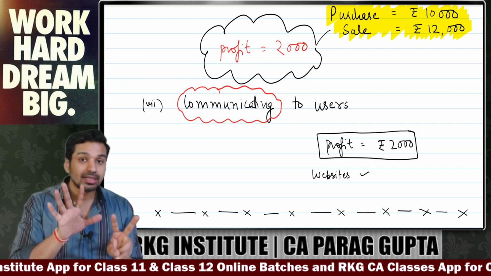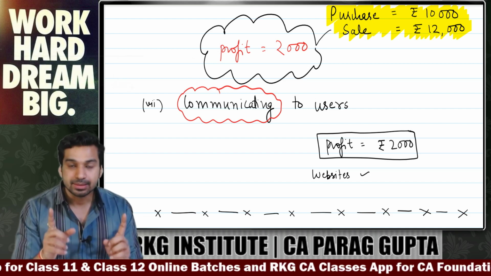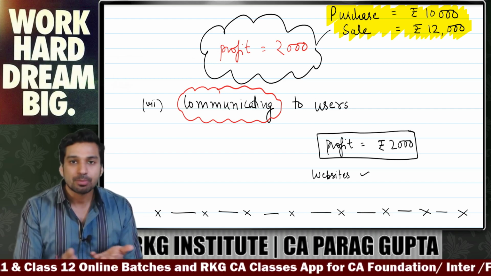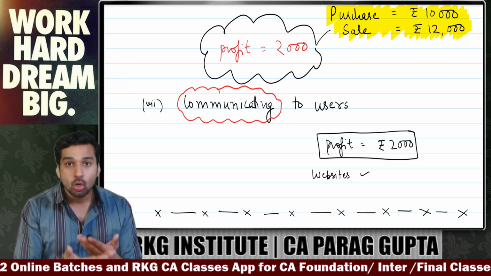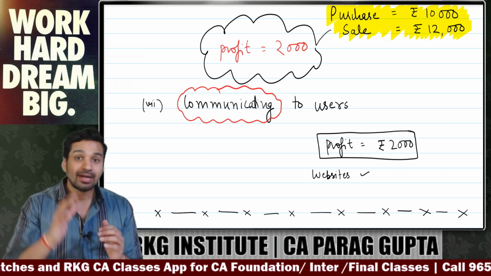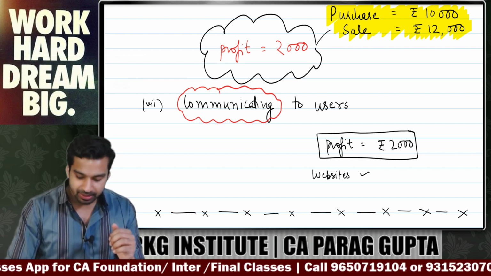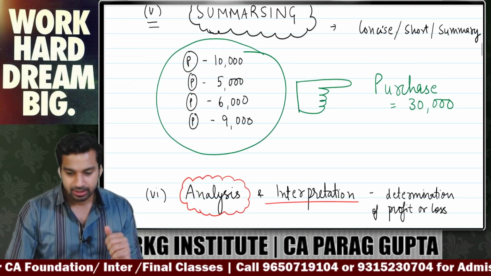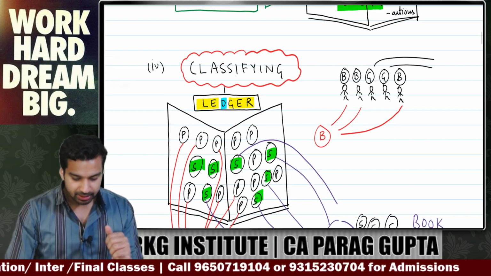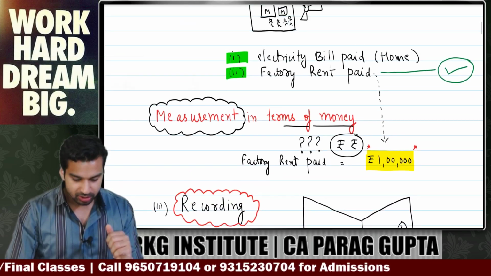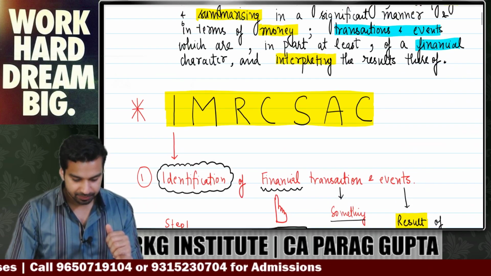So these are the 7 steps that are basically, you can say, the process of accounting or characteristics of accounting. And when you merge all the keywords, it will become the definition of accounting. See, initially the definition was this.